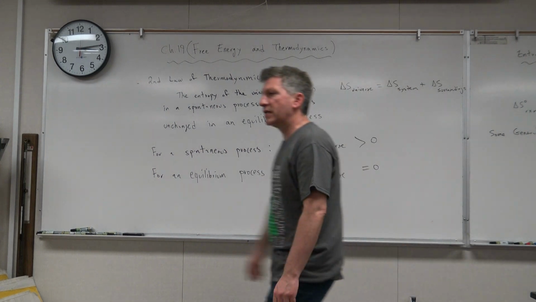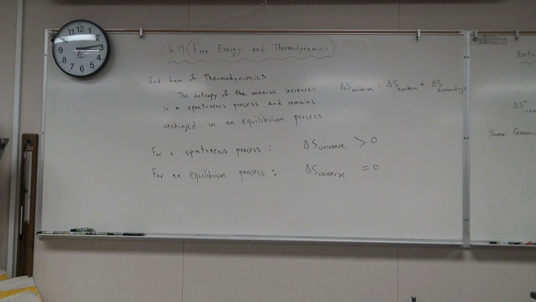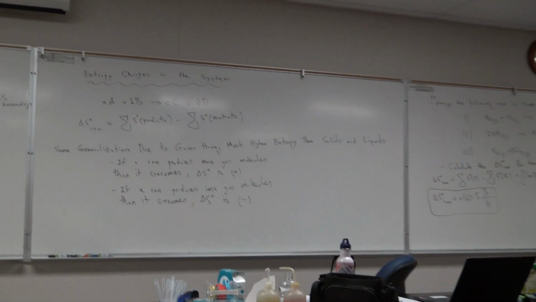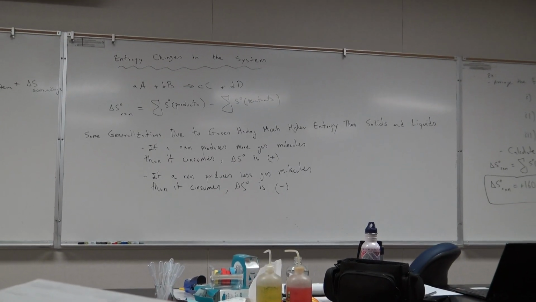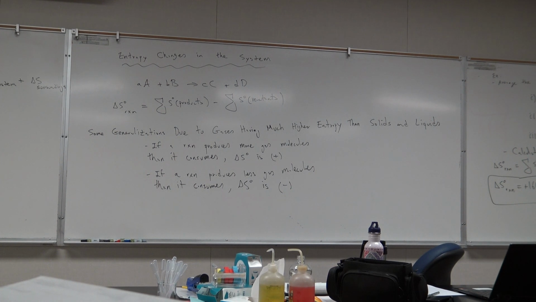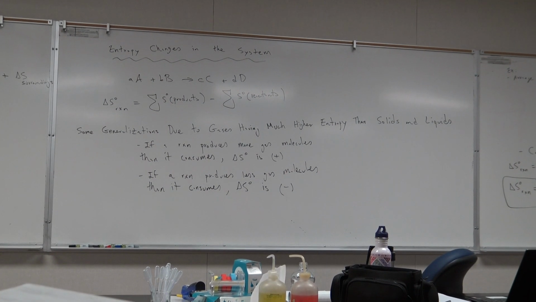And so now let's go over calculating entropy changes in a system, like a chemical reaction. So if you have a chemical reaction and you want to calculate the change in entropy of that, it's very similar to change in enthalpy. So it would be the sum of the entropy of products minus the sum of entropy of reactants. That hollow circle means under standard states. Standard states, again, is when you have both reactants and products present.